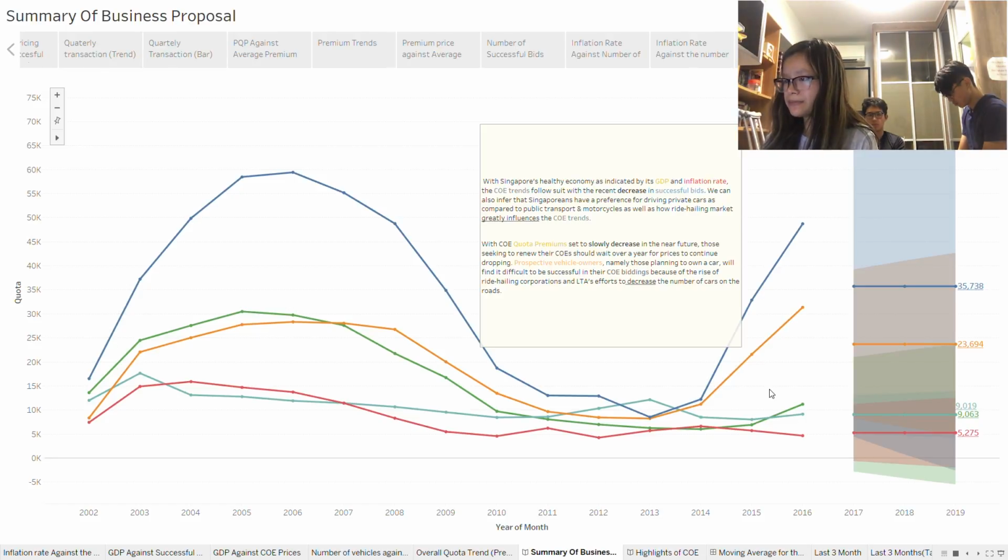With COE quota premiums set to slowly decrease in the near future, those seeking to renew their COEs should wait over a year for prices to continue dropping. Prospective vehicle owners, namely those planning to own a car, will find it difficult to be successful in their COE biddings because of the rise of ride-hailing corporations and LTA's efforts to decrease the number of cars on the road.